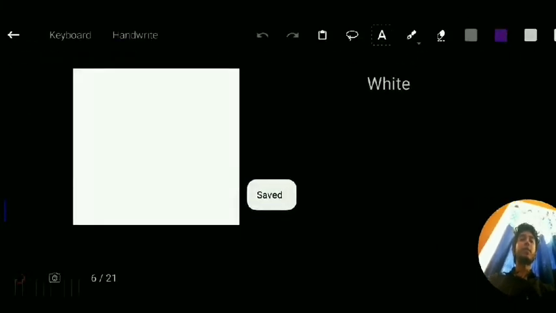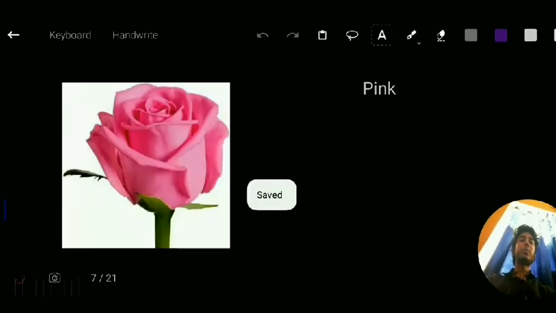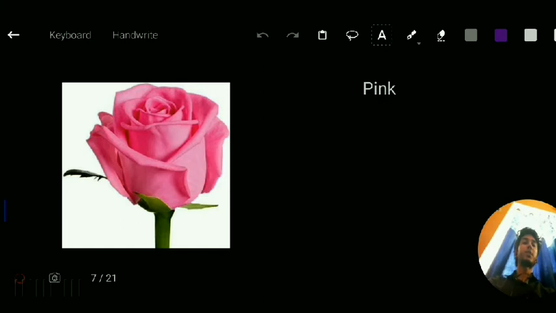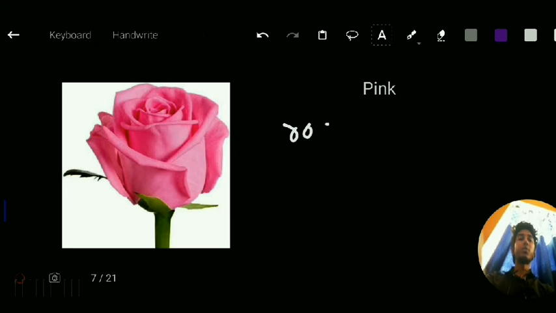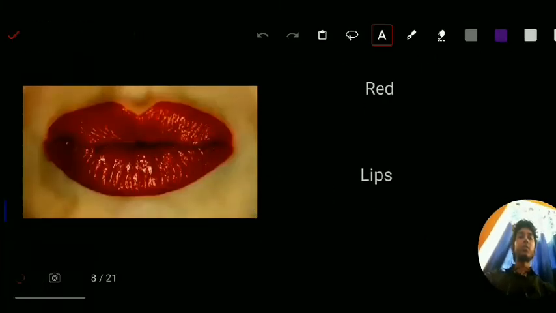So now here we have white. The Spanish word for white is blanco, B-L-A-N-C-O, blanco. You can relate this word with blank. If something is blank, that is white. So blanco. So pink. Here we have a rose. The word for pink in Spanish is very similar to rose, that is rosado. From rose, you can easily remember the word rosado. Pink is rosado.